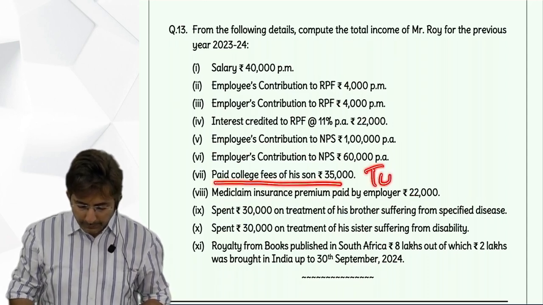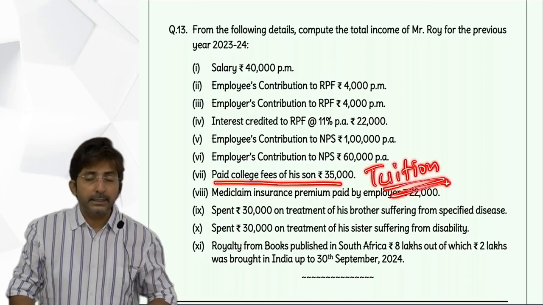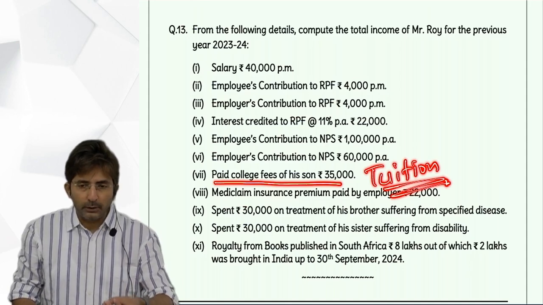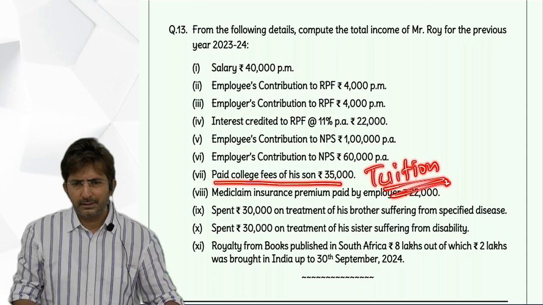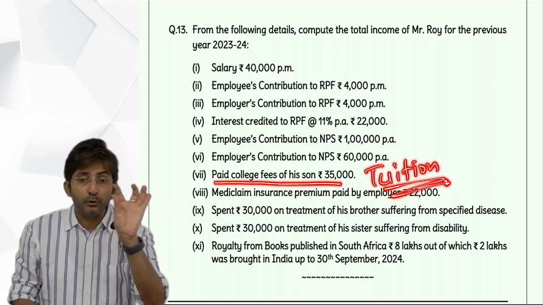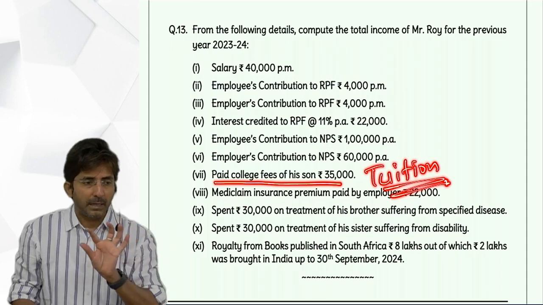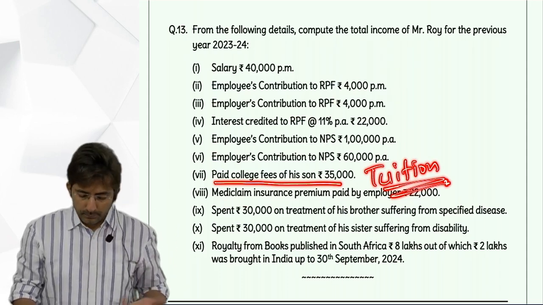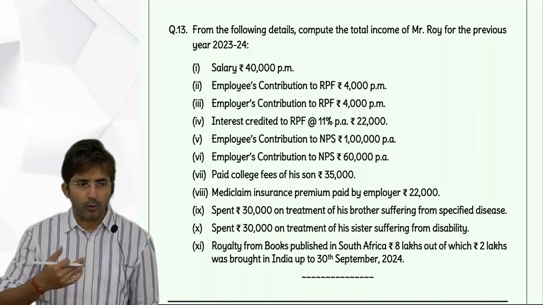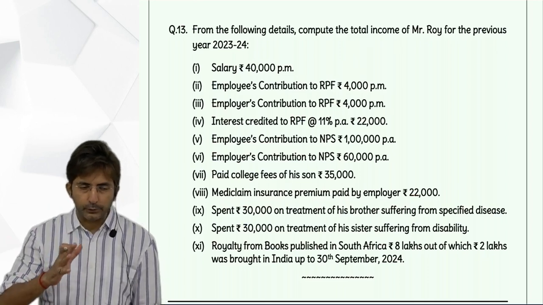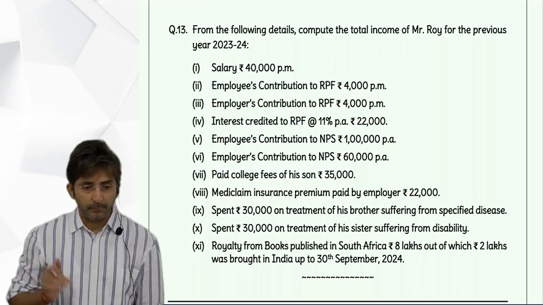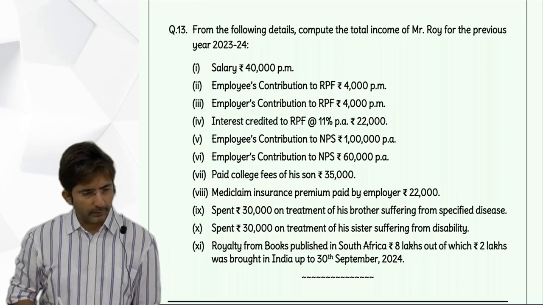Okay, then what about college fees? College fees means tuition fees. See, they will not literally write tuition. School fees, college fees, any education fees. Even in college when you pay the fees, have you seen the receipt of college fees? They write tuition fees, then some library amount, blah blah blah, some breakup is given. But we will assume this is a tuition fees component only. Whenever they give school fees or college fees, you have to take it as tuition fees. But tuition fees, where does it come? 80C. Maximum 2 children. You have only one child. So you will take the full amount in 80C.